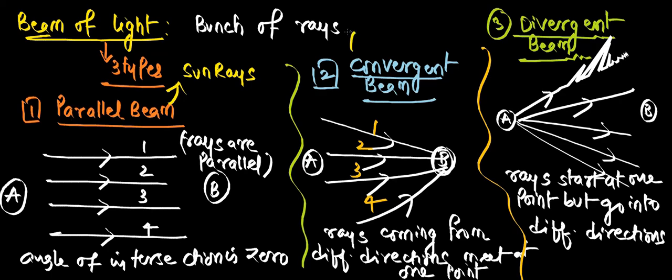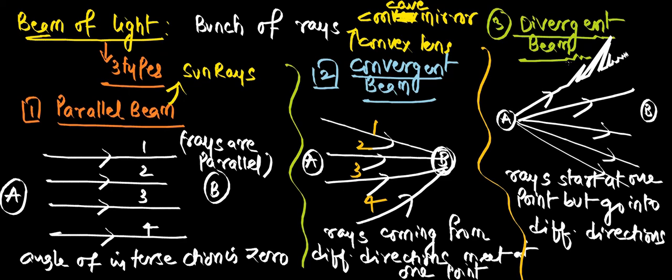Either you take a concave mirror or a convex lens, both of them are converging in nature. When light rays fall on them, after reflection or refraction, they make all the rays meet at one point.